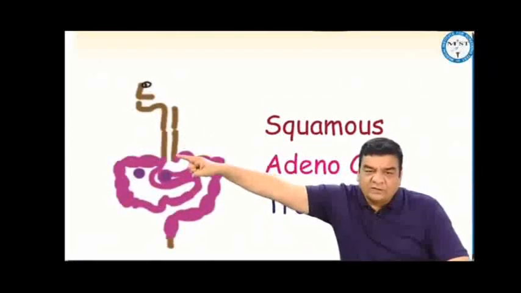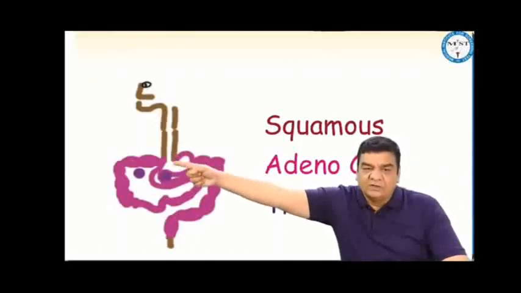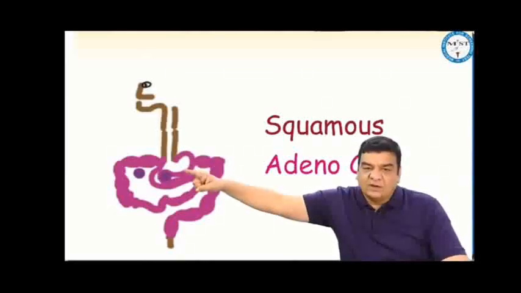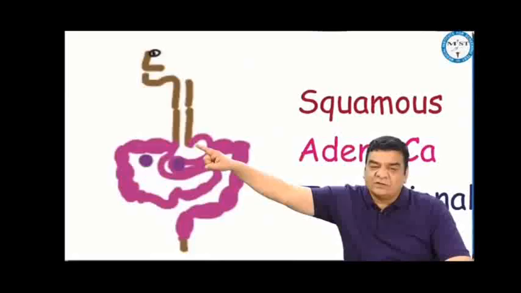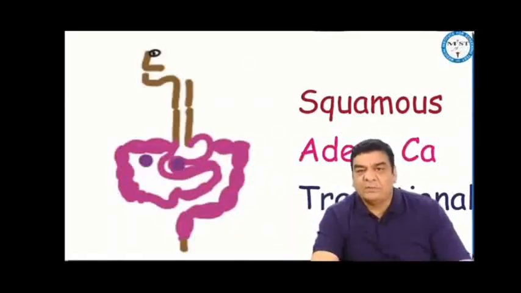of the esophagus, while in Western countries the esophageal cancer is related to GERD, reflux. So in Western countries the common site of esophageal cancer is the lower esophagus, and that will be an adenocarcinoma because of Barrett's esophagus. Stomach cancer, most often the culprit is Helicobacter pylori, so it is the pre-pyloric region which is the common site of cancer, but in Western countries the cancer in the stomach is because of reflux, so it is the cardia of the stomach.